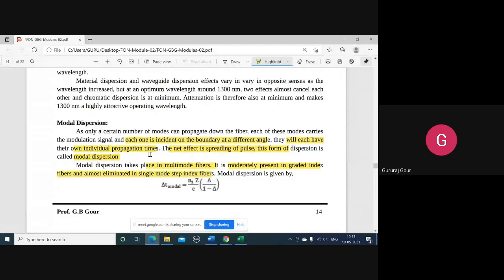So how did it get its name, modal? It depends on the different modes, multiple modes which achieve different propagation times, resulting in the spreading of the pulses, or dispersion. That is known as modal dispersion.